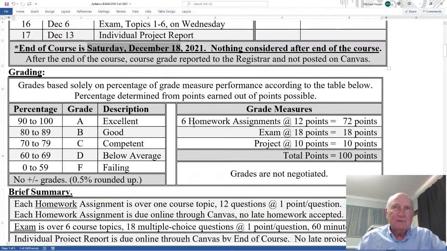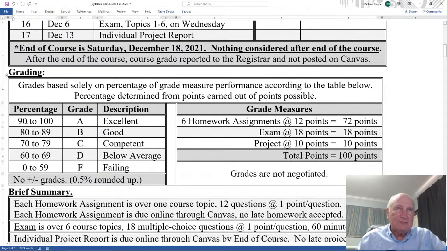Okay, and the grades, right here, are based solely on percentage of grade measure performance. And what I mean by grade measure performance is however many points you earn out of the possible points, that's a percentage, and that percentage over here is exactly what the ABCDF is about.